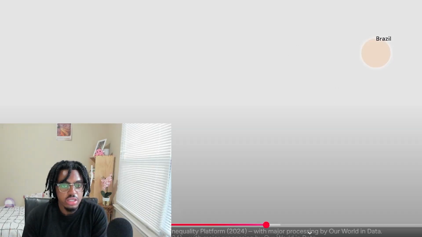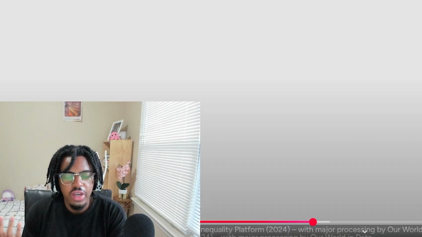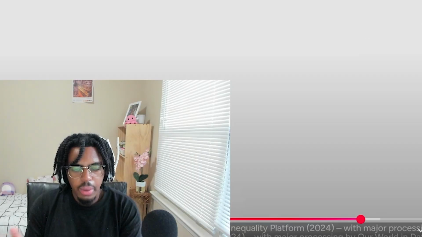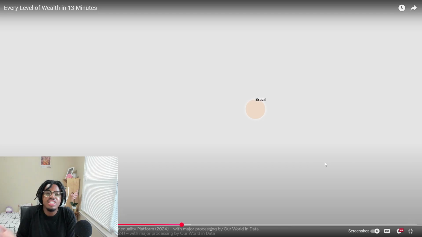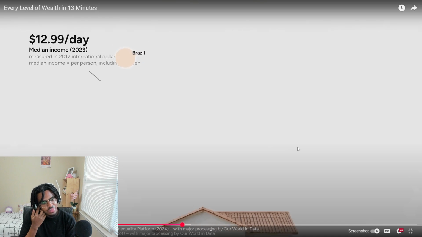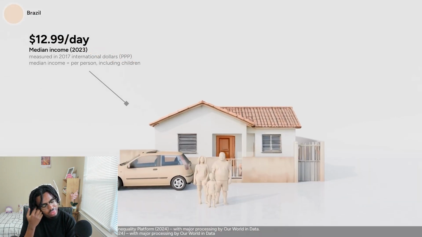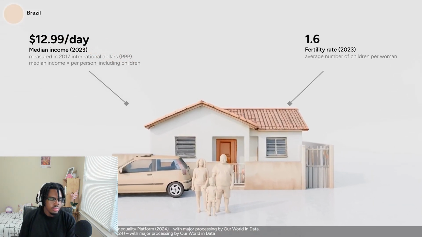At this point, I think you're at a decent number, 21k. Obviously, you're not feeding a family of 4 off of 21k, but by yourself, and I'm assuming these countries, I think that's something. It's decent, actually. What am I saying? That's something. The median wage in Brazil is about $13 per day. And in Brazil, women have on average 1.6 children.